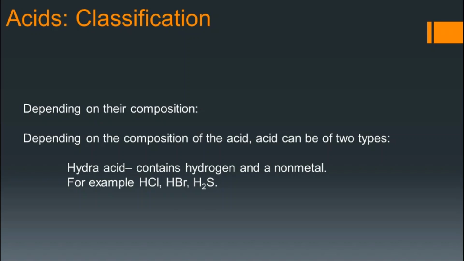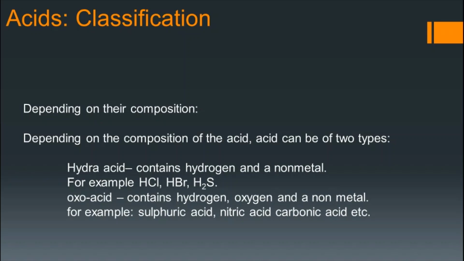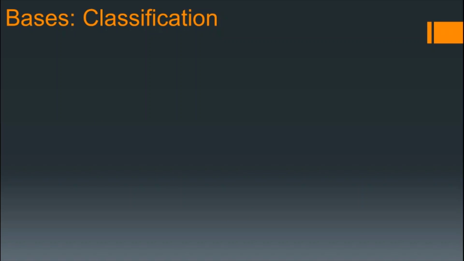These are hydra acids. On the other hand, oxo acid contains hydrogen, then oxygen, and along with these two, there is a non-metal. For example, you can see sulfuric acid H2SO4: H, S and oxygen. Nitric acid HNO3: H, N and oxygen. Carbonic acid: H, C and O. H2CO3 is the formula. Now let us come to the classification of bases.